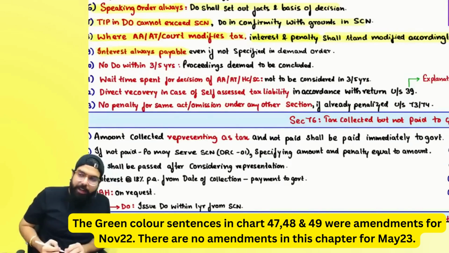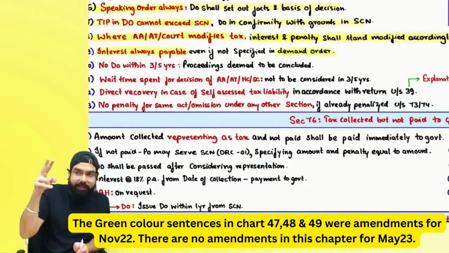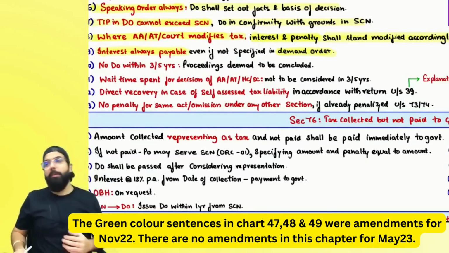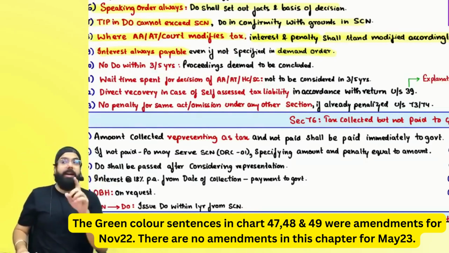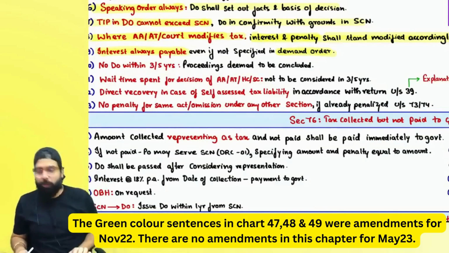Interest is always payable even if it is not specified in the demand order, but remember interest can't exceed what is stated in the show cause notice. Penalty always has to be demanded. Interest not demanded also has to be paid, but penalty has to be paid only if demanded.